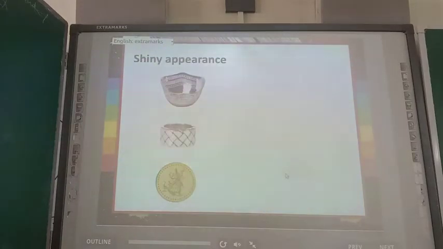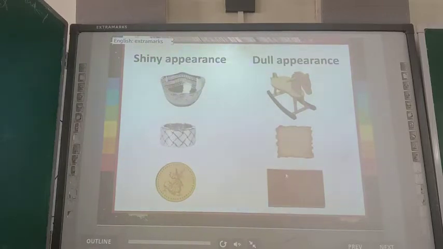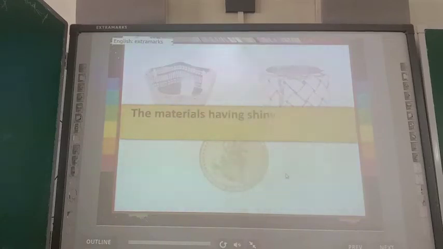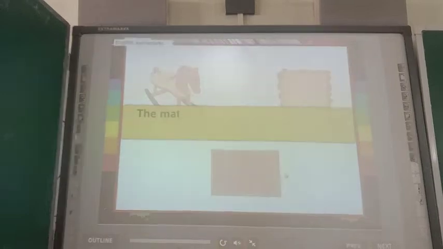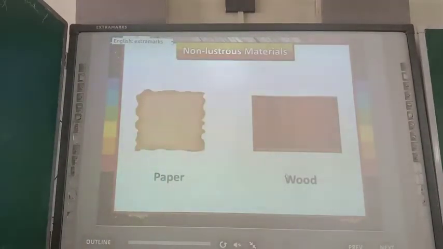All of you must have noticed that some objects have shiny appearance while some others have dull appearance. The materials having shiny appearance are known as lustrous materials, for example, gold and silver. The materials having dull appearance are known as non-lustrous materials, for example, paper and wood.